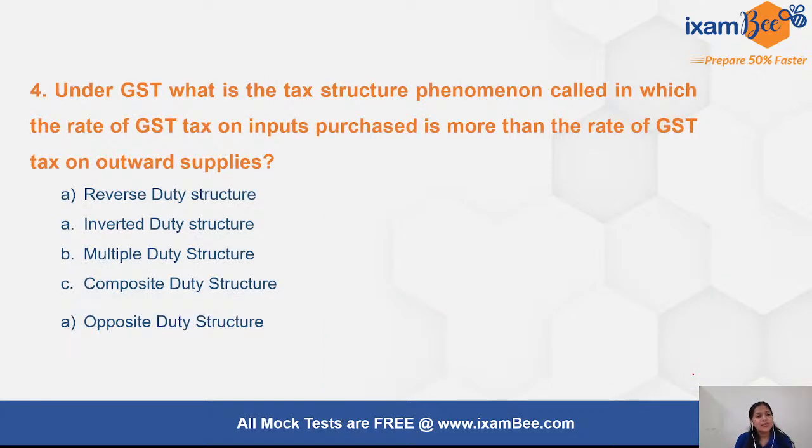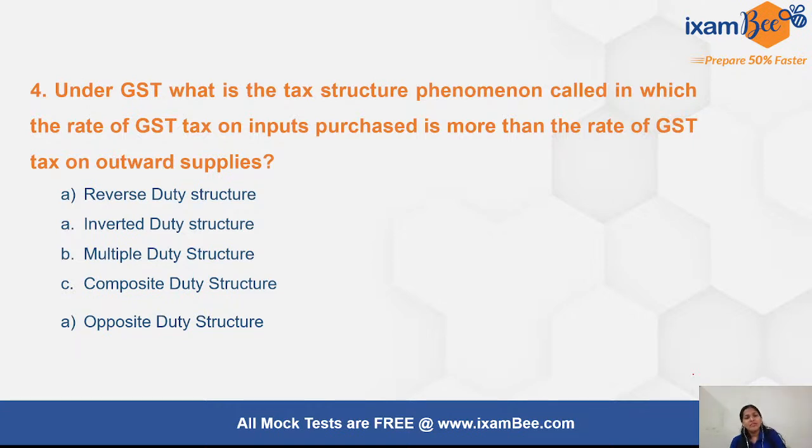Okay, next question relates to that: under the GST, what is the tax structure phenomenon called in which the rate of GST tax on inputs purchased is more than the rate of GST tax on outward supplies? Is it known as the reverse duty structure, the inverted duty structure, the multiple duty structure, the composite duty structure, or the opposite duty structure?